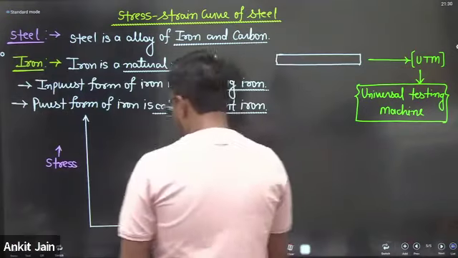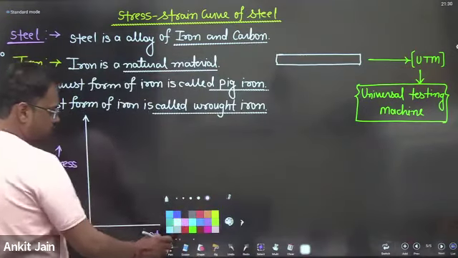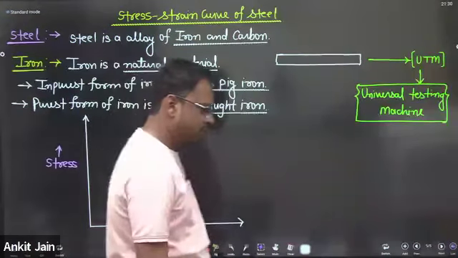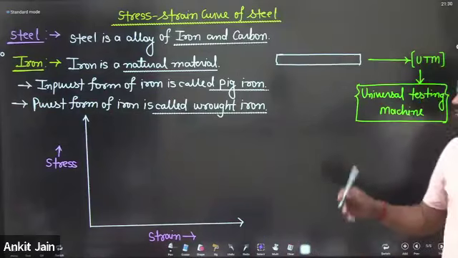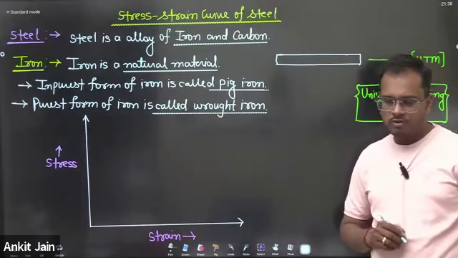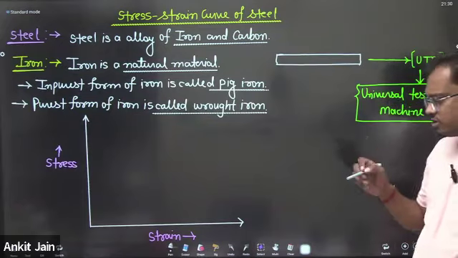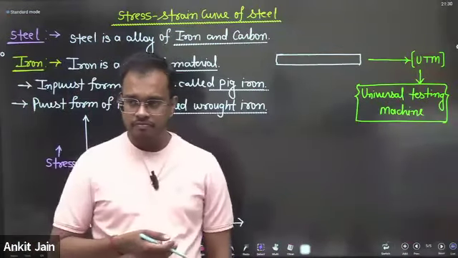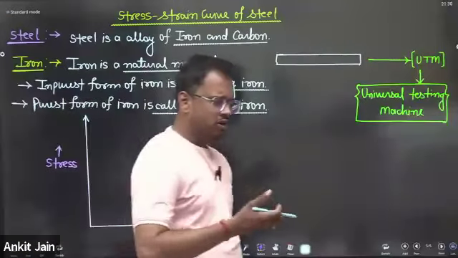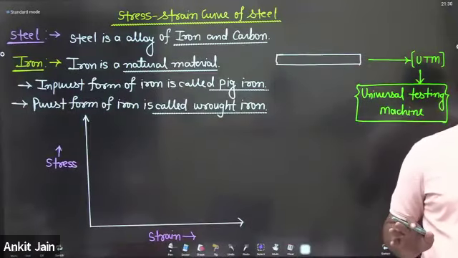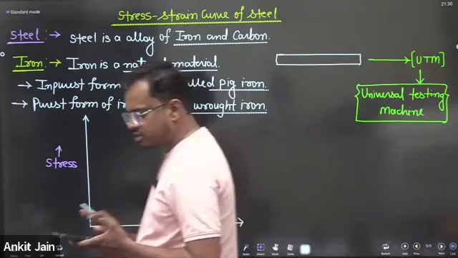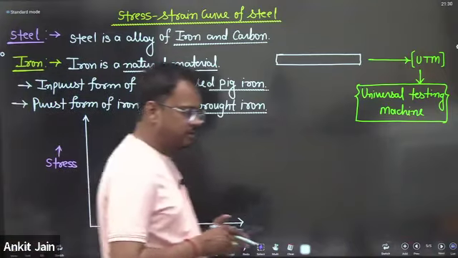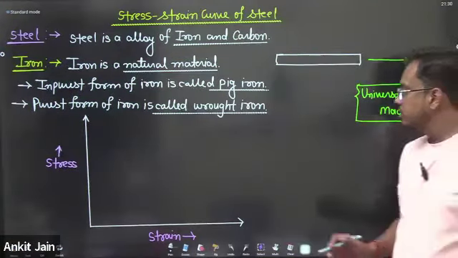My dear friends, if the rod of wrought iron is put on the UTM and a tensile force is applied on this bar, remember one point: the force is gradually varied, not suddenly applied. Are you getting my point?